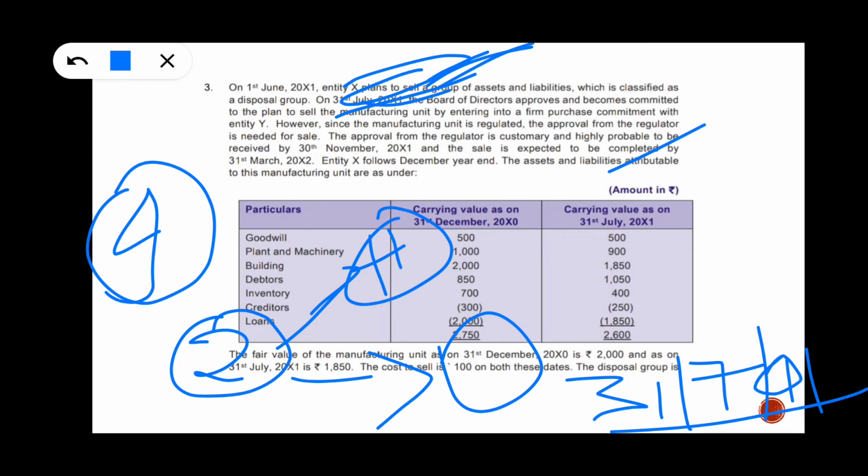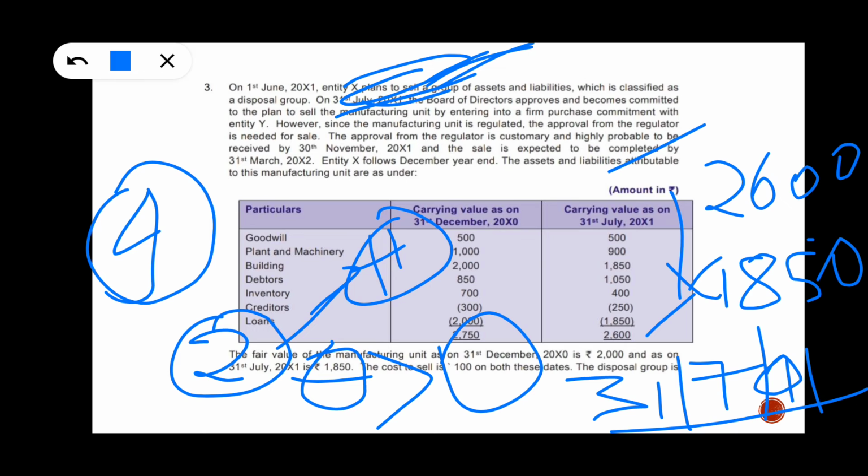Next, they have said that the carrying amount on 31st July is 2,600 in the books, and the fair value of this disposal group is 1850. How much do we have to recognize? The lower of fair value less cost of disposal or carrying amount, whichever is lower. The carrying amount is 2,600 and this is 1850.